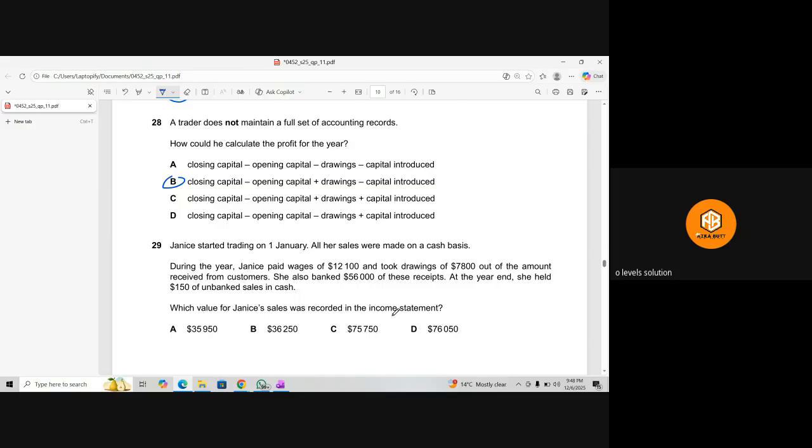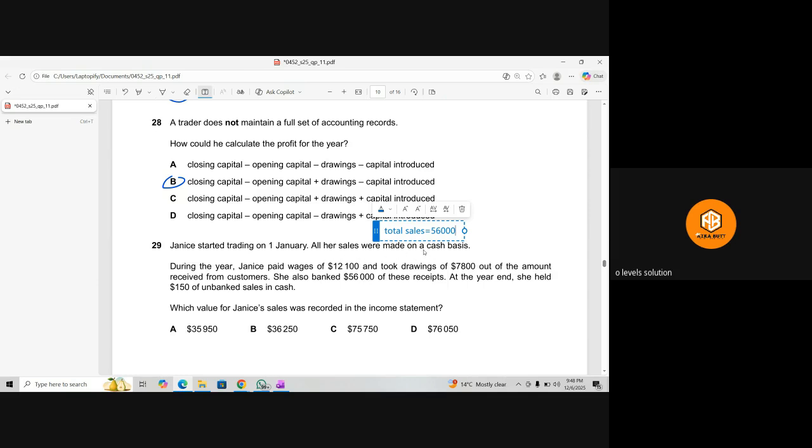Okay, so it's too easy. We need to find out what the total sales are. Total sales is equal to, as you can see, we just banked some amount that is 56,000, because all sales were made on cash.